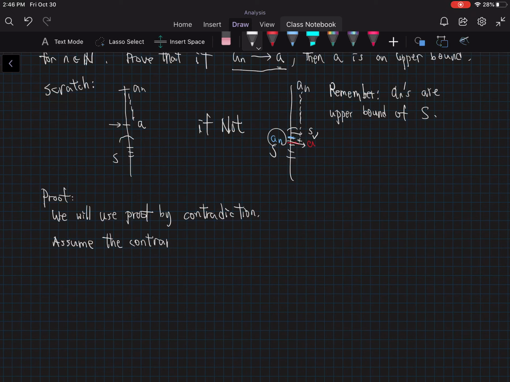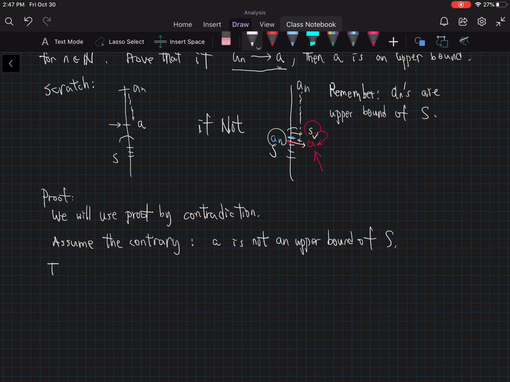The result is contrary, right? A is not an upper bound of S. So what does that mean? I'm going to use a picture. A is not an upper bound, meaning this red A is right here, and somewhere in there some element of S is greater than this A. That's the reason it's not an upper bound. Otherwise, if everybody from S is less than A, then A is an upper bound. So we assume the contrary, say A is not an upper bound.